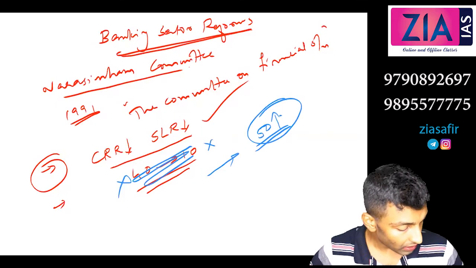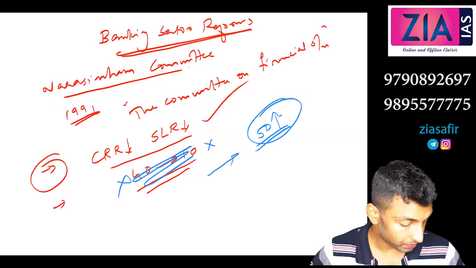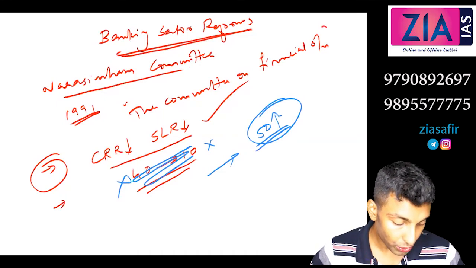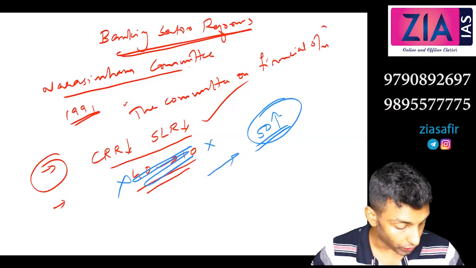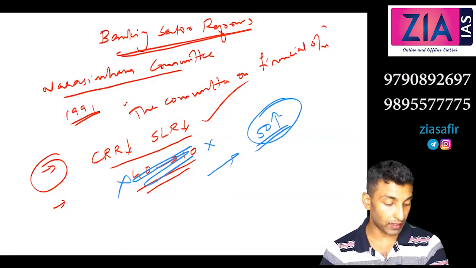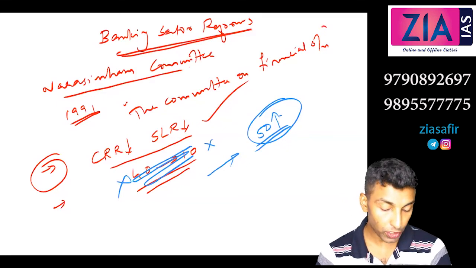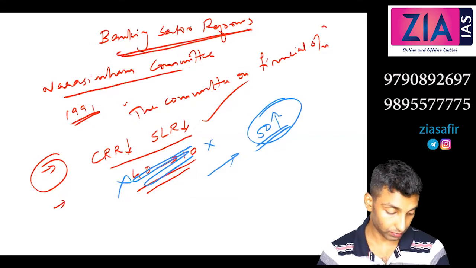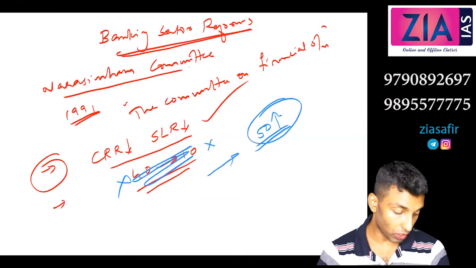Third one you write: the RBI should grant licenses to new private sector banks and foreign banks to promote competition.